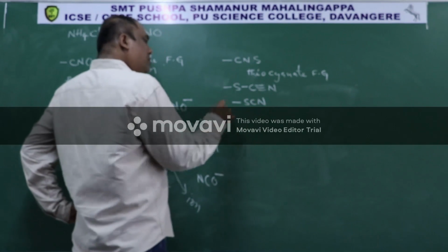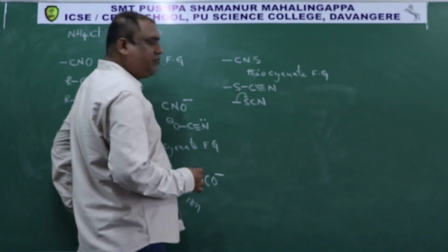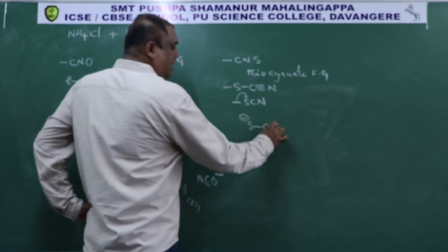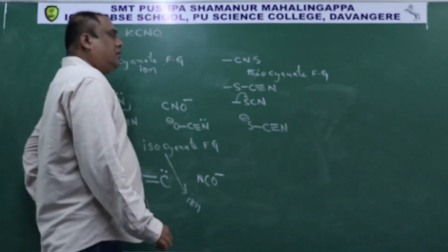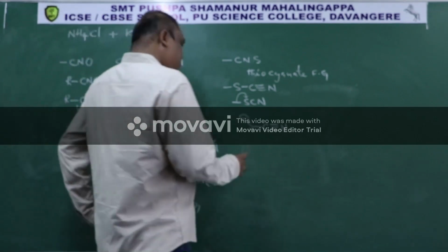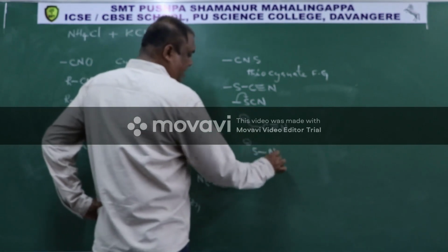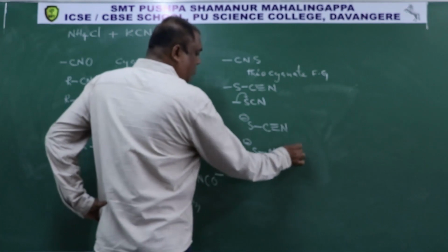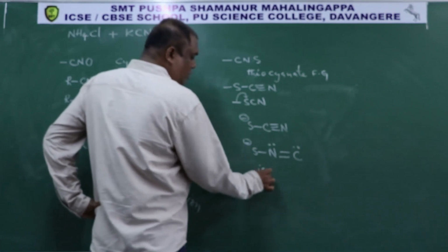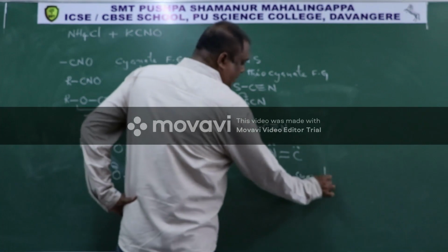Now suppose if this bond pair goes on to sulfur by heterolytic fission, then sulfur becomes negatively charged, then bond carbon, triple bond nitrogen. So this is called as thiocyanate ion. Then sulfur negatively charged, bond with nitrogen, double bond with carbon having lone pair and nitrogen having lone pair. This is called thiocyanate ion.